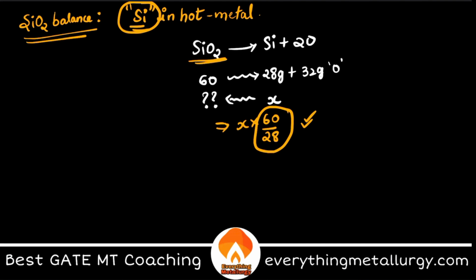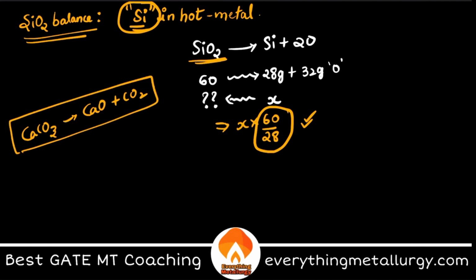Similarly, you can do this in all the other cases also. For example, CaCO3 and CaO, the same thing will be repeated. So you can try that. CaCO3 converts to CaO plus CO2. You can try this reaction also. This is how you need to calculate and balance the input weights equal to the output weights.